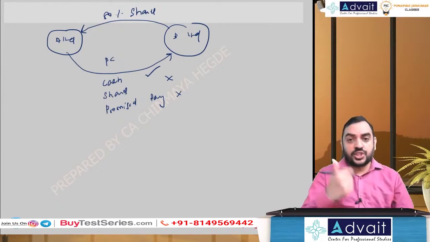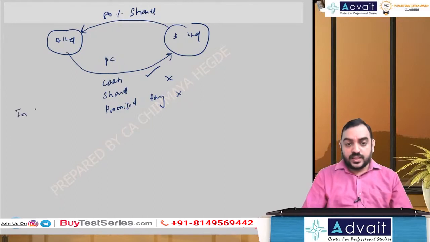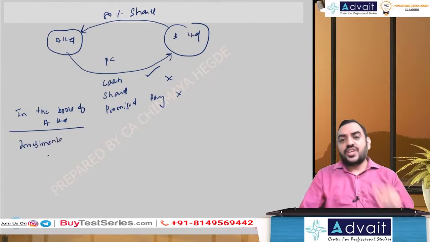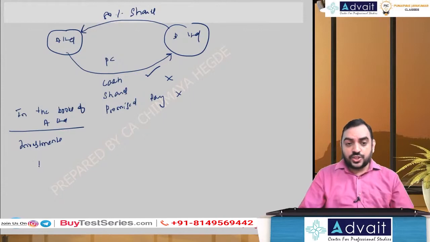So when you issue shares, what entry is to be passed? It will be in the books of the holding company, in the books of A Limited. It is investments account. To cash, I need not do it because to cash they've already done. But what additional thing should I do?